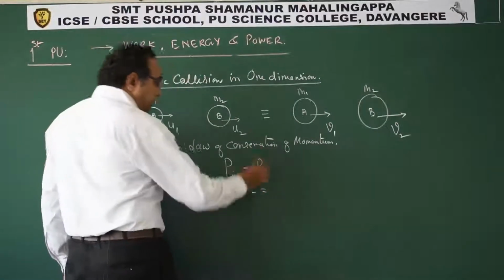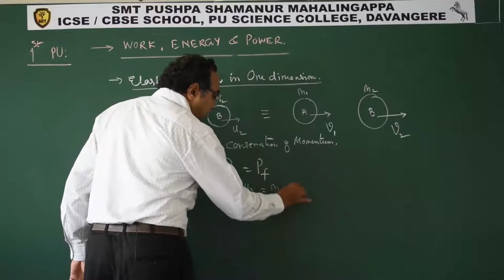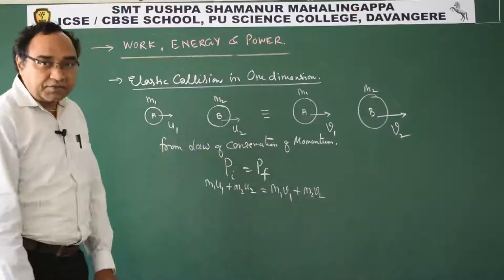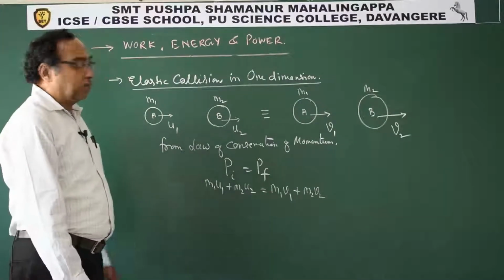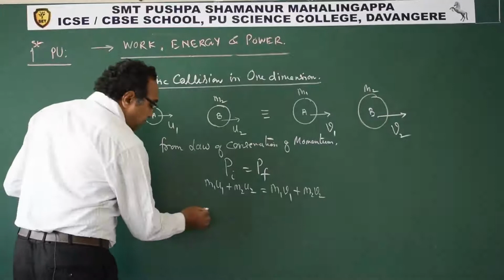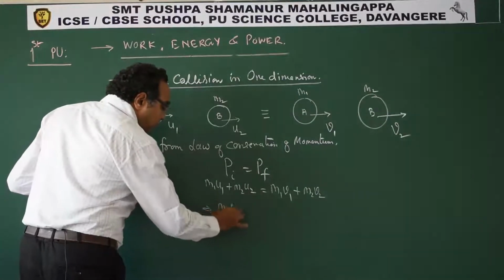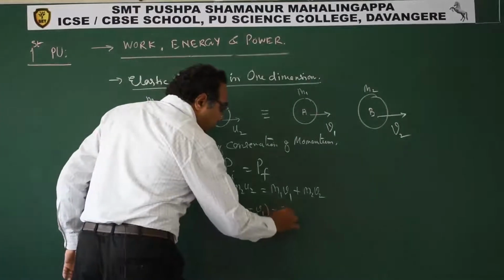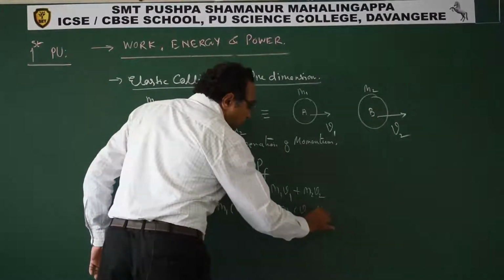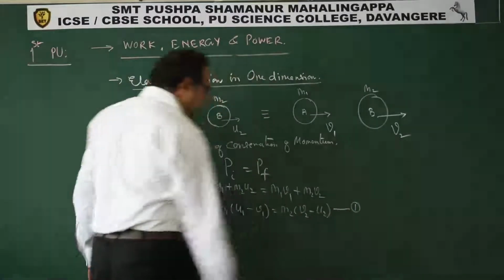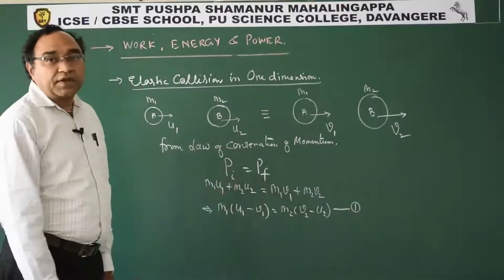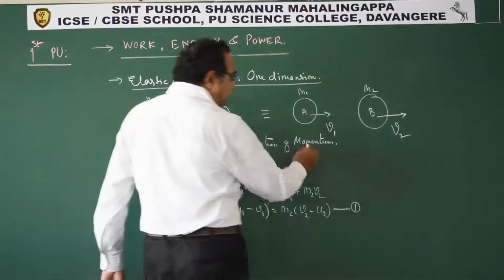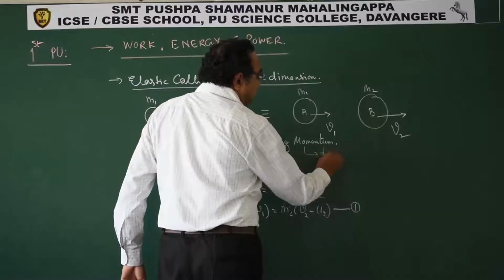The final momentum will be m1 v1 plus m2 v2. This is what we get from the conservation of momentum principle. Now we can simplify this. I can write this as m1 (u1 minus v1) is equal to m2 (v2 minus u2). We got one equation from the conservation of linear momentum.